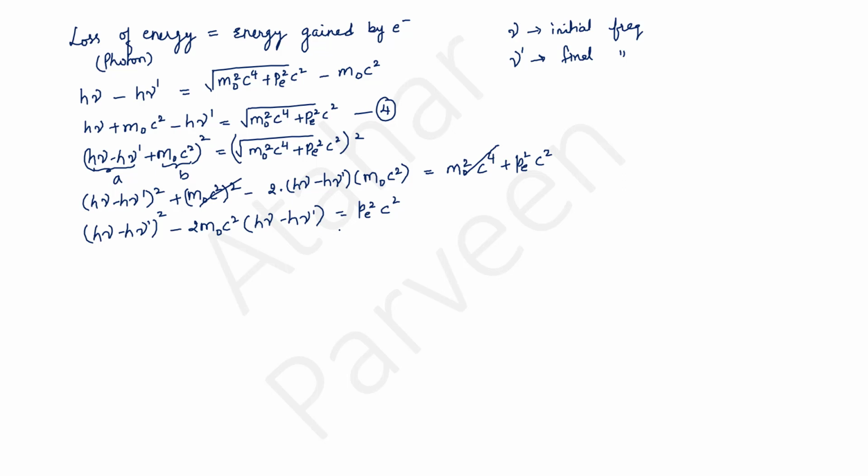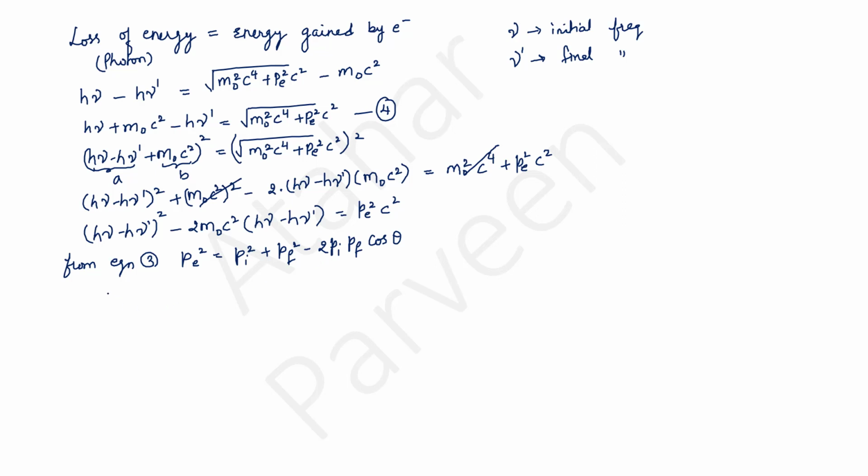Now remember equation 3 which I told. In that equation 3, we had Pe square equal to Pi square plus Pf square minus 2 Pi Pf cos theta. Let me write it here for you. From equation 3, we have Pe square is equal to Pi square plus Pf square minus 2 Pi Pf cos theta.